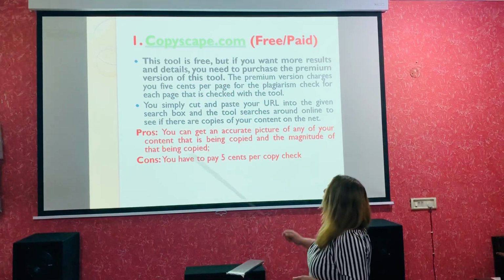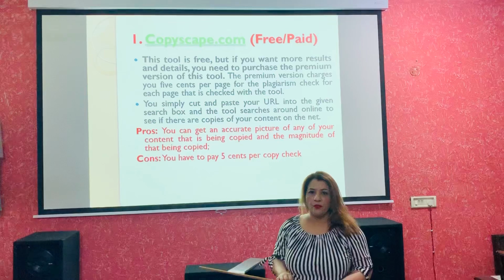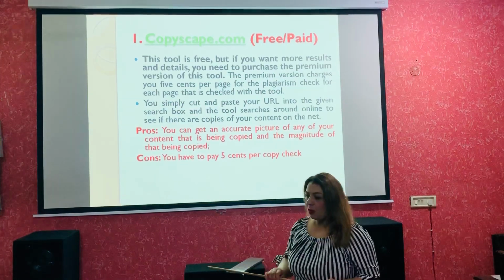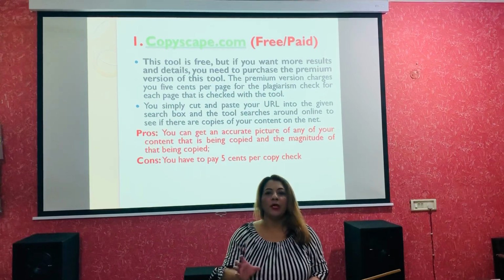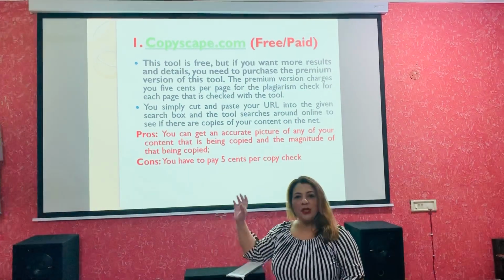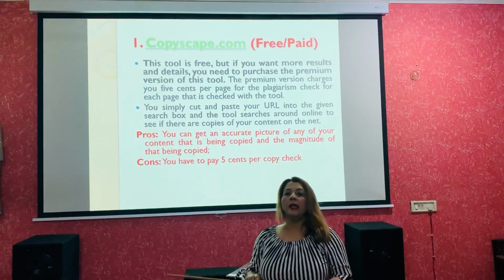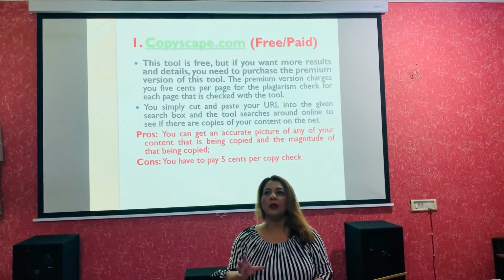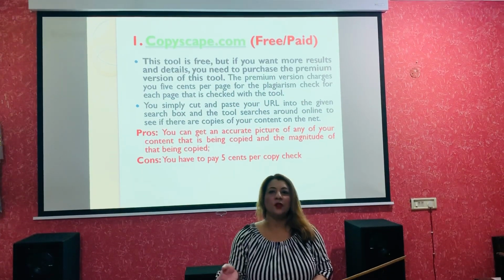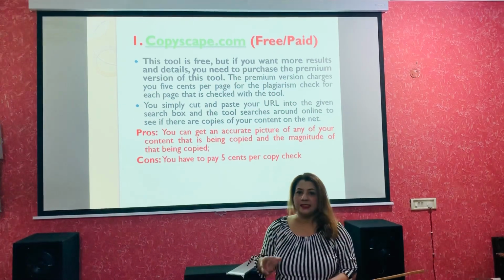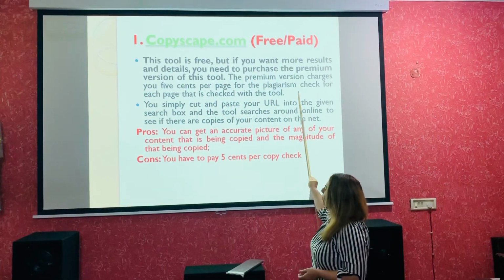So first comes copyscape.com. This is free online software. If you only want to check a few details about the copied content, you will get the free version of copyscape.com. But if you want detailed information, like from where the content has been copied and information about various sites, then you have to take the subscription for this software.